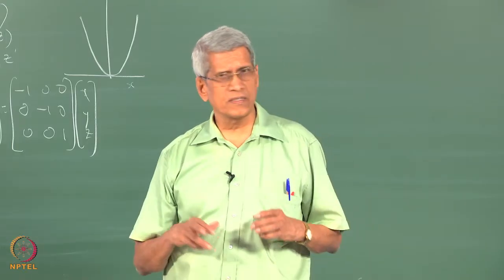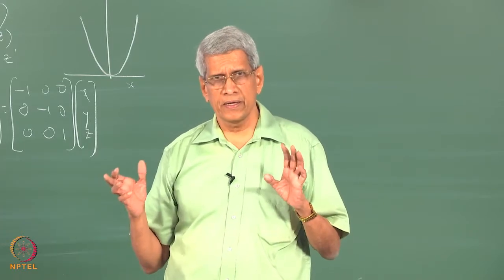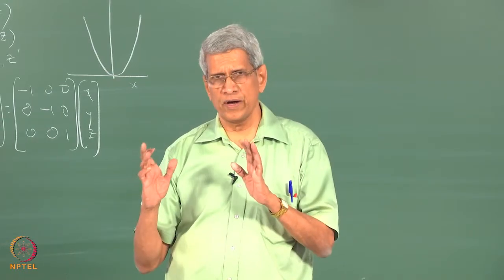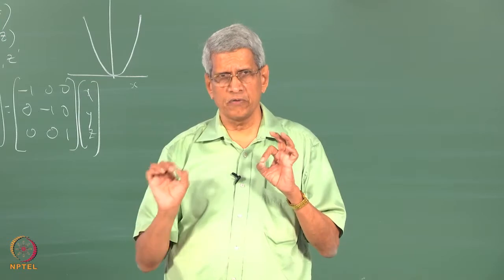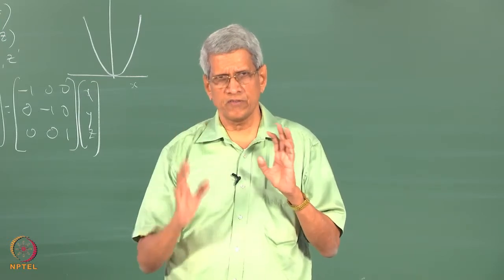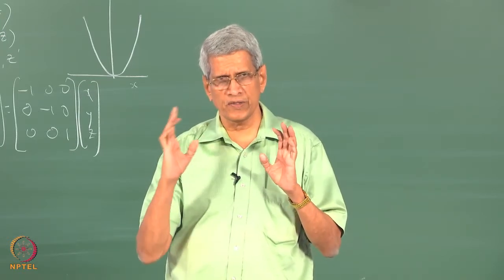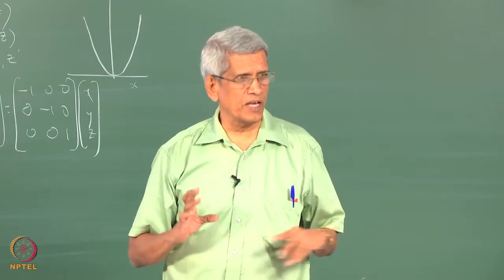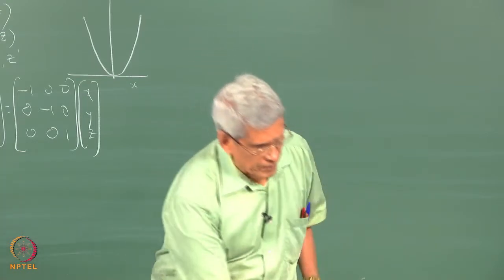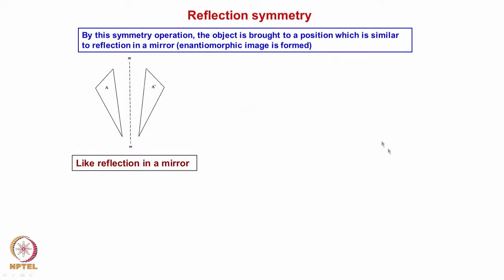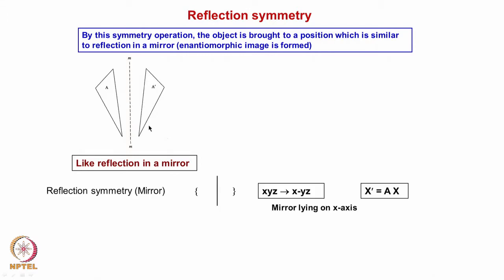In many crystal lattices, it can so happen that one can have molecules which are sitting at different lattice points, they themselves have some mirror symmetry associated with it, because of which the lattice itself can have a mirror symmetry associated with it. Okay. This is just an example of an object which we have taken, put a mirror, it is getting reflected, correct. So, this mirror also, how do we represent mathematically?